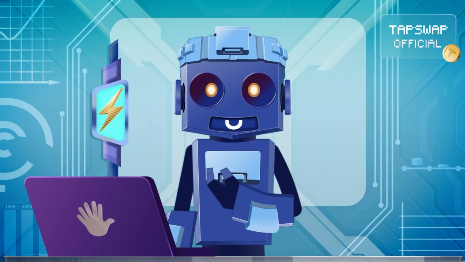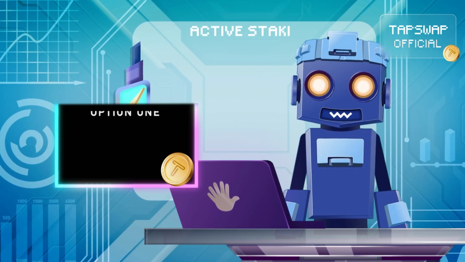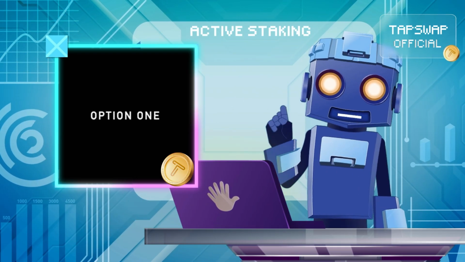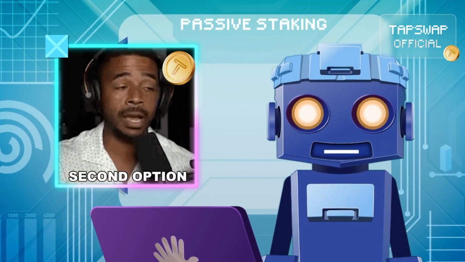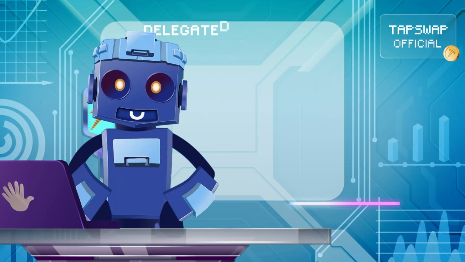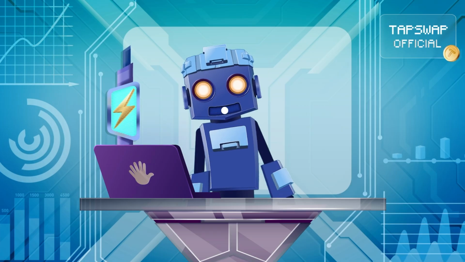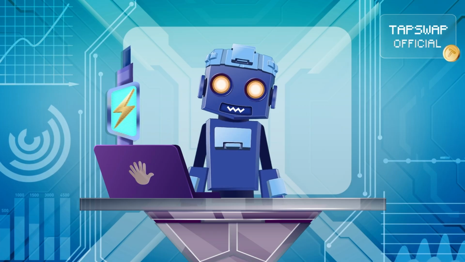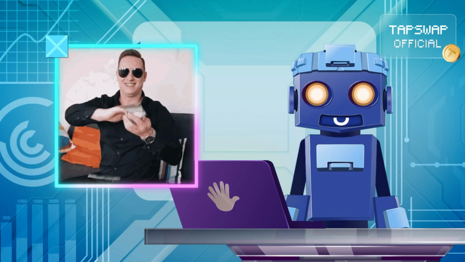The following data upload will tell you about the ways to stake crypto. It can be active staking when you lock tokens to actively participate in network tasks, or passive staking when you lock tokens simply to support the network's operation. There can also be delegated staking when you assign your staking power to a validator node, operated by someone else. Then, rewards are shared between the validator and delegators.